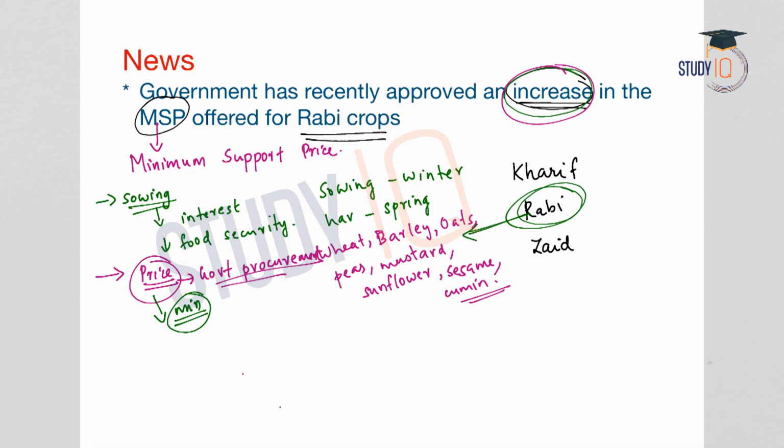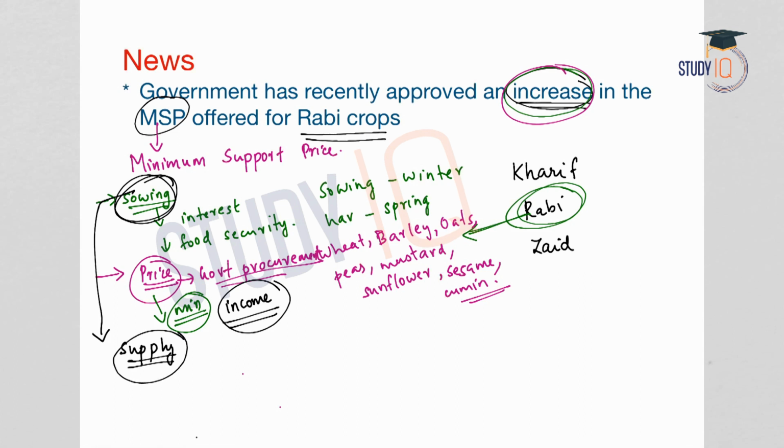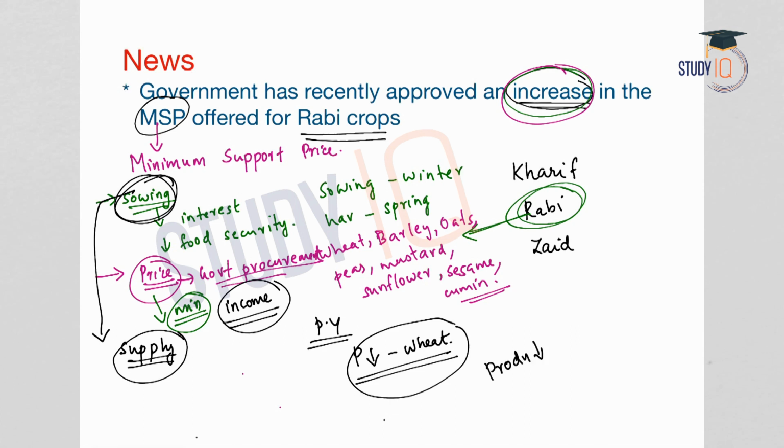So, this will provide an income security to the farmers, and this is announced even before the sowing season. And what is the intention? This is to ensure adequate supply of food commodities in the market. For example, in the previous year, if suppose the prices of wheat was very less in the market, so this year farmers will not produce much wheat because last year the prices were not remunerative. So what will happen? If the production goes down this year, the demand will be more than the supply, or the supply will come down, and therefore the price will increase.